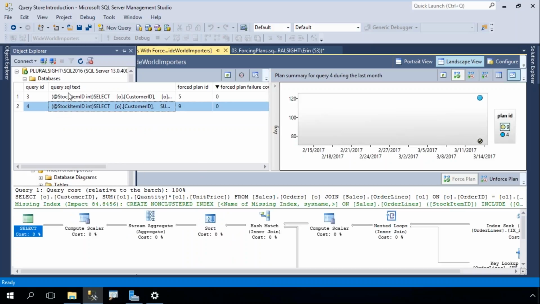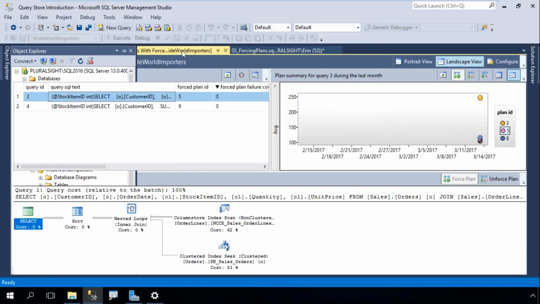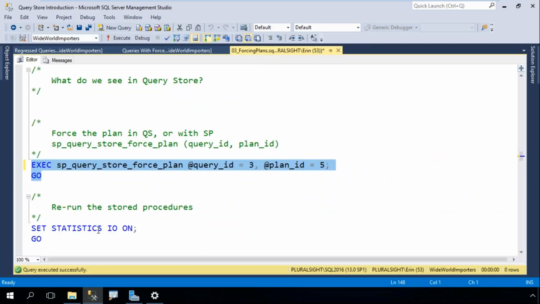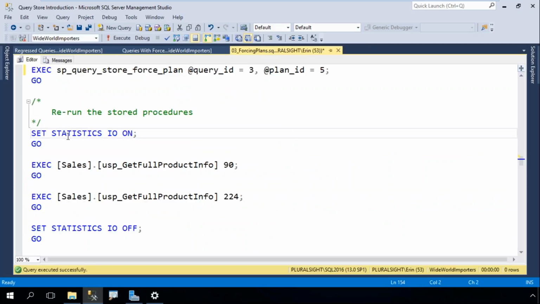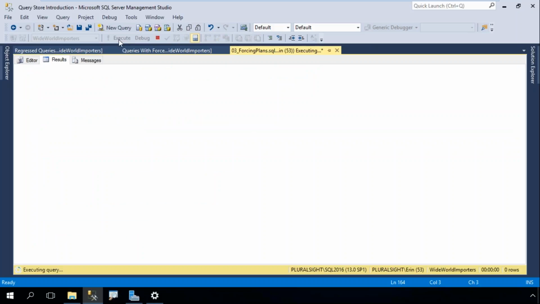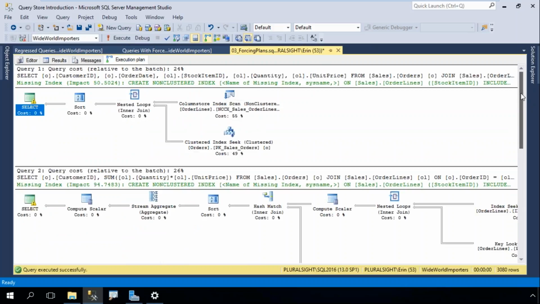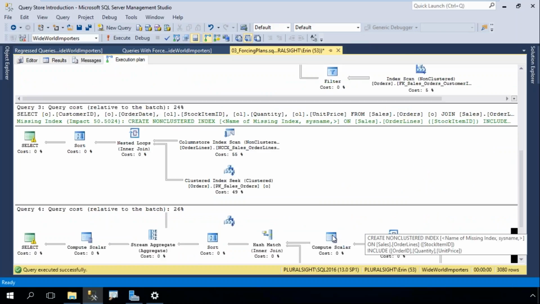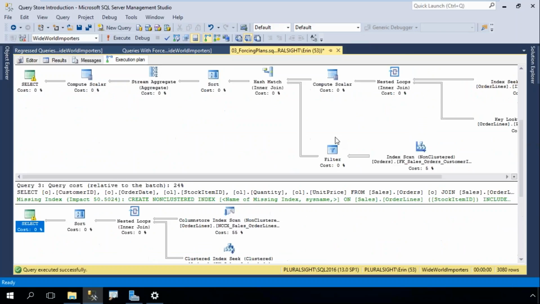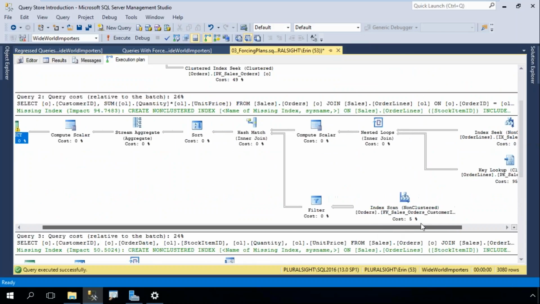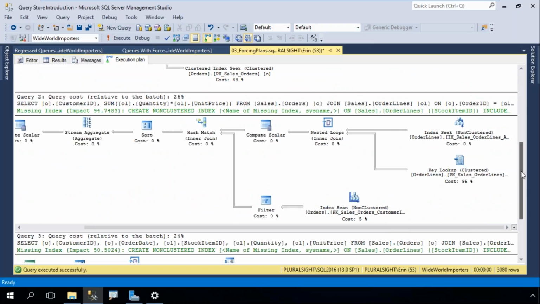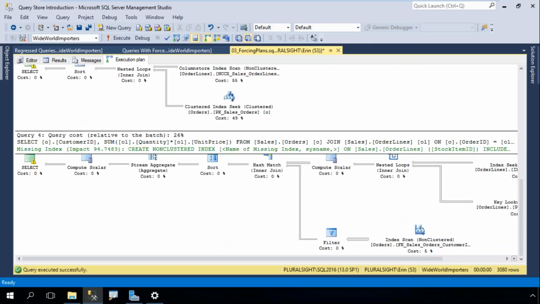So now I can see these two different queries, and I can see which plan is forced. Pretty powerful. Now if I rerun my stored procedures, and notice that I don't have the with recompile on, and I look at my plan, I'll see that both queries have the same plans for both input parameters. This first query is the index scan with the seek. Here is my index scan with the seek here. My second query is this not so pretty plan with the seek and the key lookup. And over here, it's the seek and the key lookup.